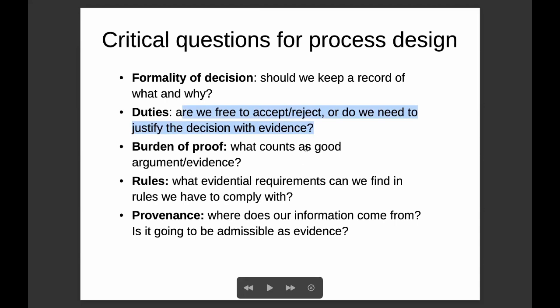Can the decision maker collect evidence by itself, or should it ask the applicant to do so? Do we need any external certification? What evidential requirement does the decision maker have to comply with according to the norms? What are our sources of information? Is it a valid, admissible evidence?